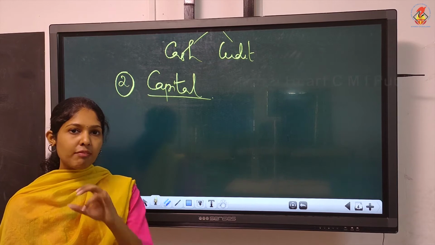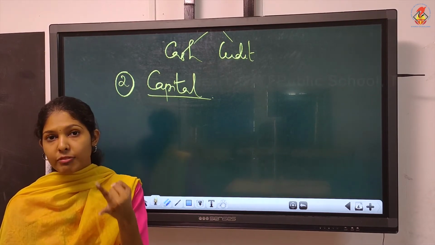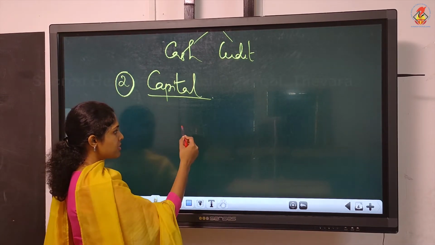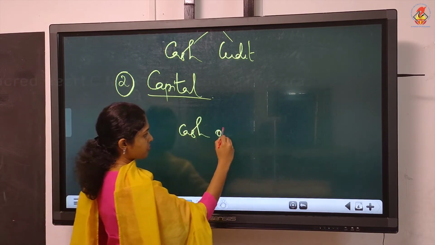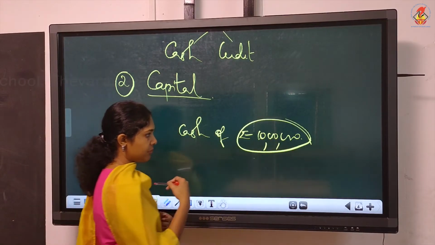And sometimes they will invest in the form of cash, or sometimes they will start in the form of assets. Like suppose Rahul started business with cash of 10 lakhs. We discussed such a transaction before. That is a business transaction, and this 10 lakh is the capital here.